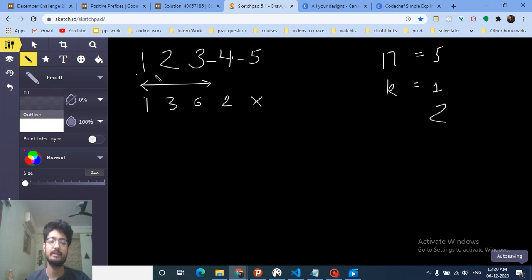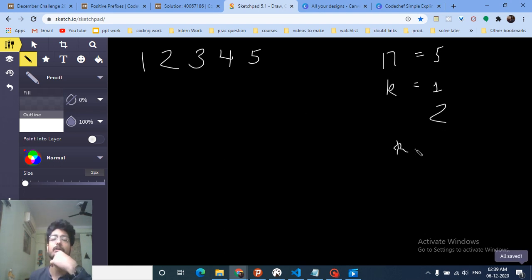We cannot take the first 3 elements like this; this logic cannot be extended for more than k equal to 2. So k equal to 1 and k equal to 2 are fine, but k equal to 3, 4, 5 is not possible. So okay, this logic is done. Now if k is equal to 5, which means all of the prefixes should be positive, so all the numbers should be positive, which is also fine. So we have found the answer for 1, 2 and 5.